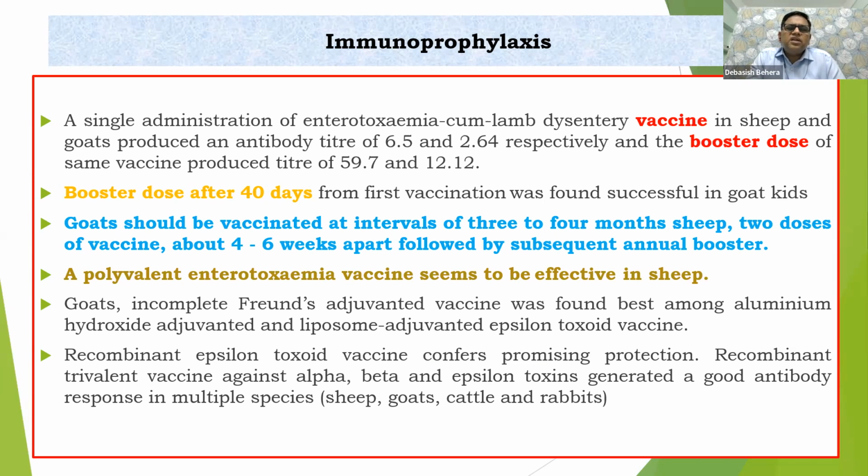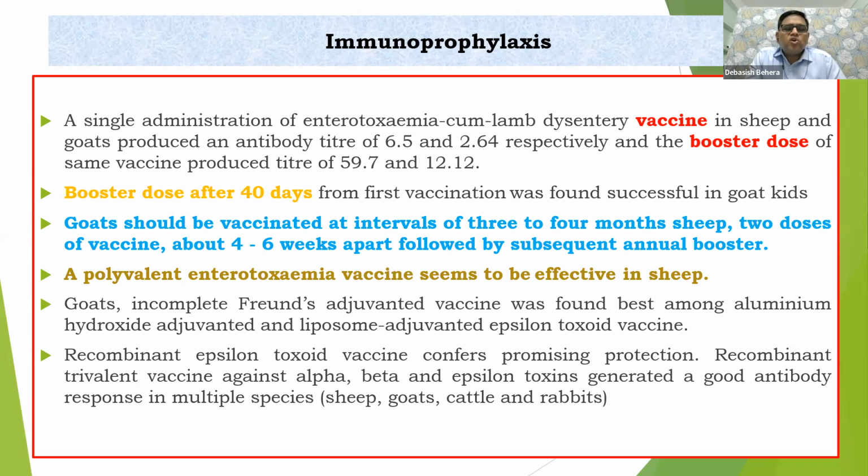Then goats should be vaccinated at an interval of 3 to 4 months, then 4 to 6 weeks apart, followed by subsequent annual vaccinations. A polyvalent enterotoxemia vaccine seems to be effective in sheep. In India, polyvalent vaccines are not available till date, but we can still think about that. In goats, an incomplete Freund's adjuvant vaccine was found to be best.